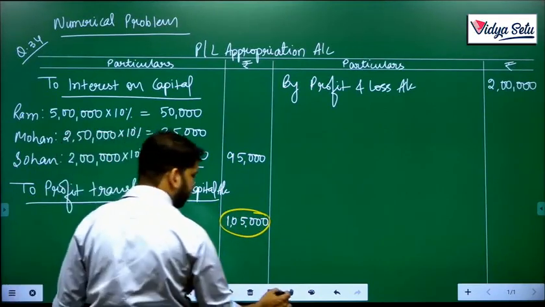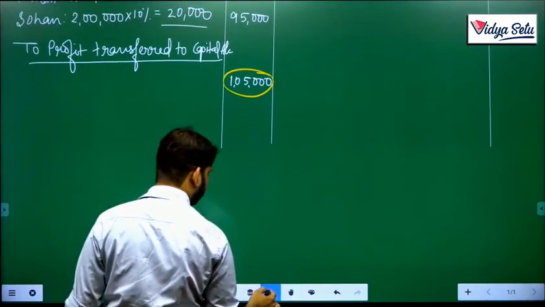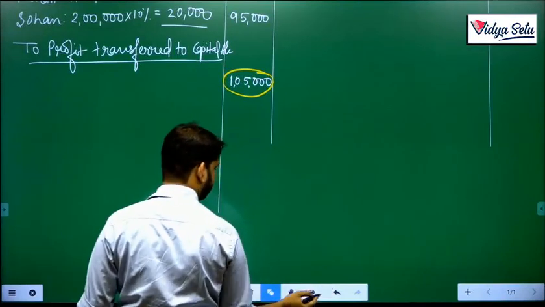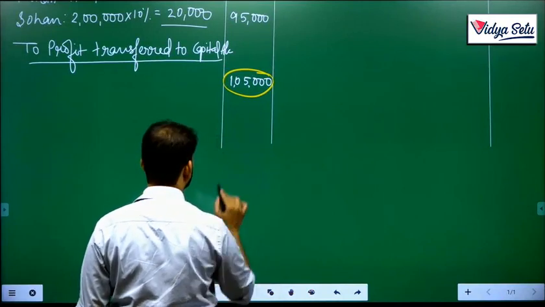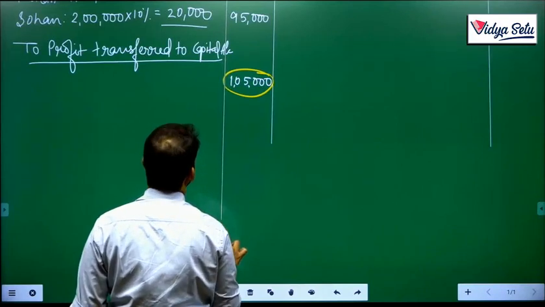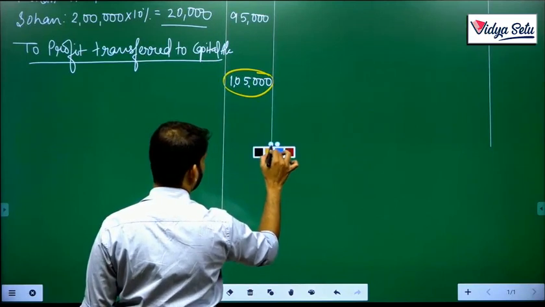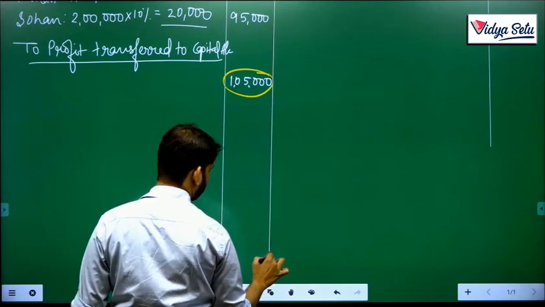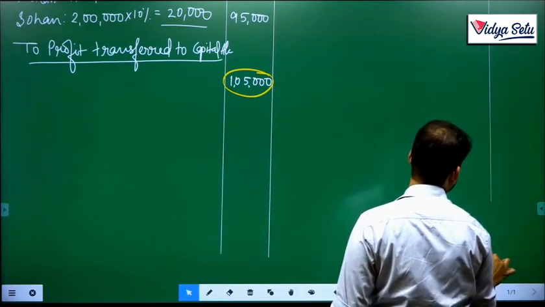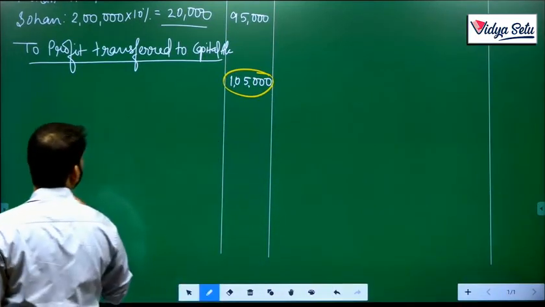But the real question starts here: how this profit is to be divided.